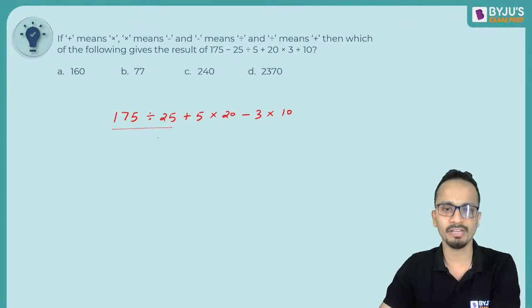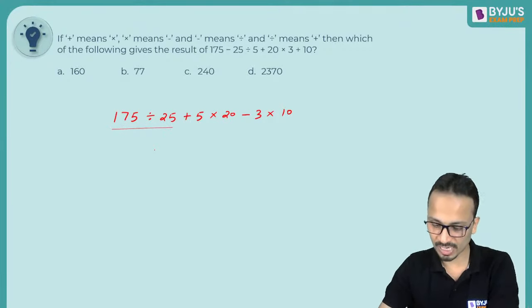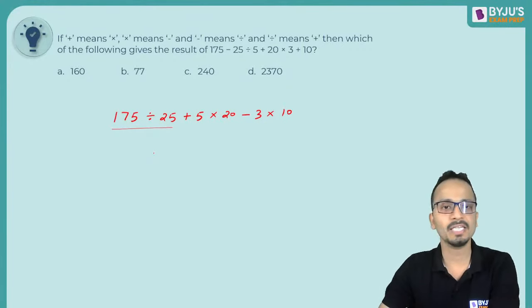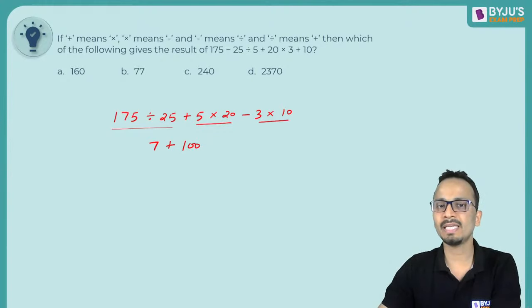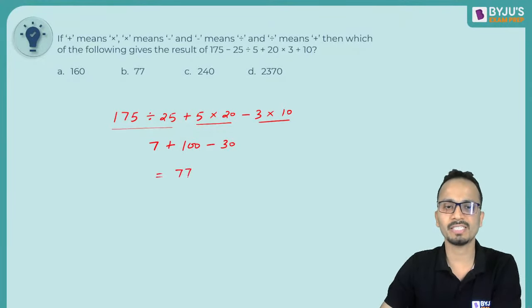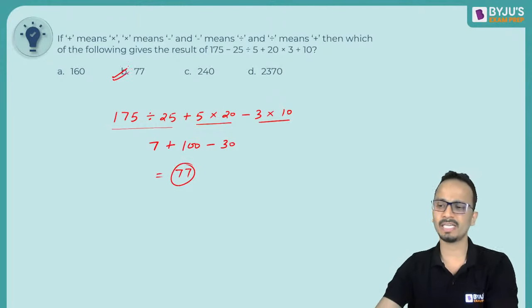175 divided by 25. Okay, so I've started getting the answers. Shreyas and Mosam have given the same answer. 175 divided by 25 will come out to be 7 plus 5. So directly let's solve this. 5 into 20 is 100, and then minus 30. So 100 plus 7 is 107. 107 minus 30 will be equal to 77. So yes, 77 is the correct answer for this one.